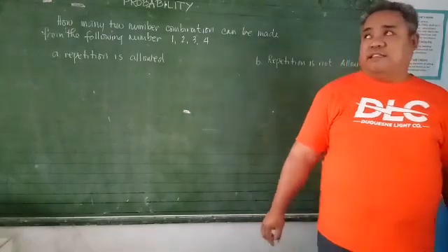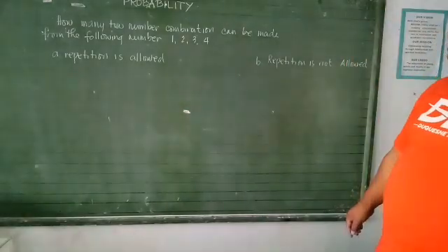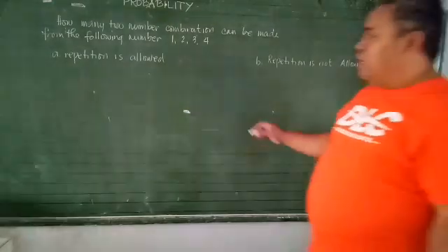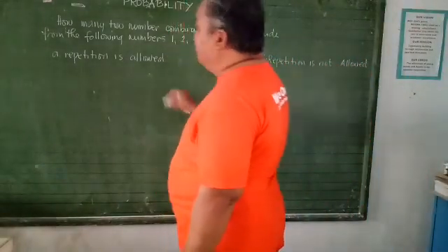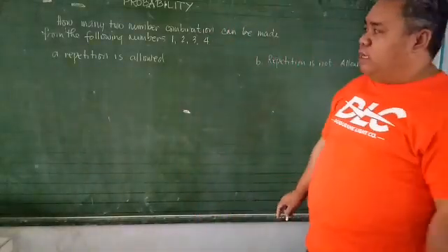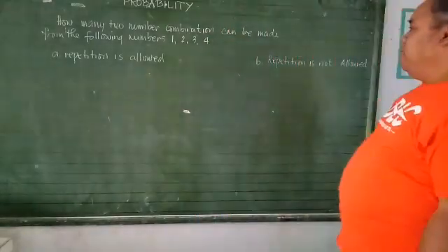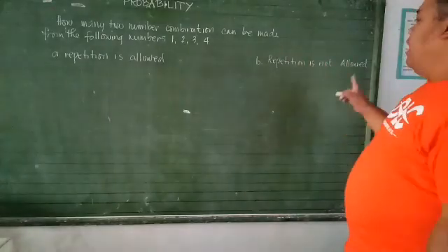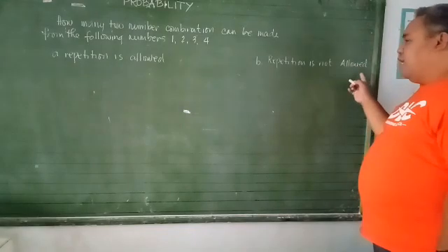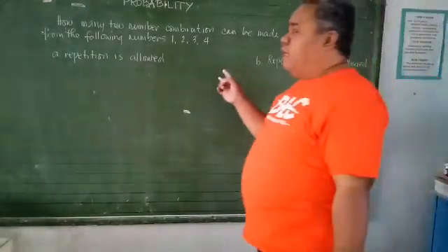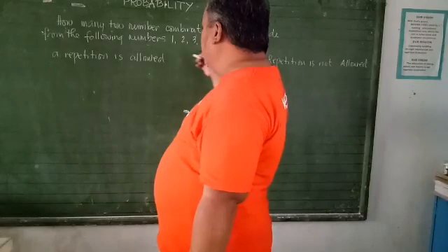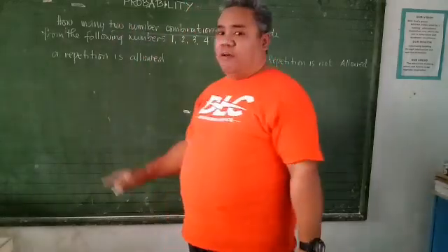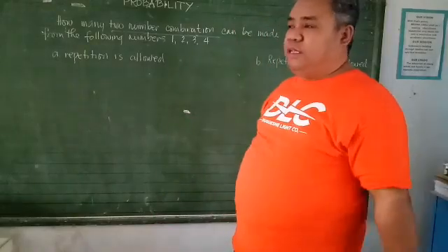Okay, let us now take this example. How many two-number combinations can be made from the following numbers: 1, 2, 3, and 4. Condition A, repetition is allowed. And in letter B, repetition is not allowed. Okay. Ibig sabihin, sa letter A, if we're going to use this number as two-number combination, so pwedeng maulit yung number.